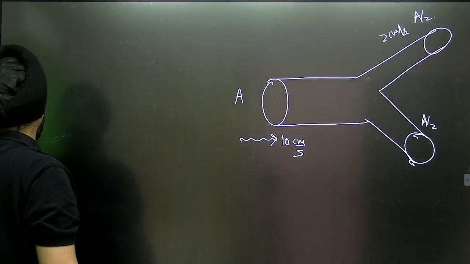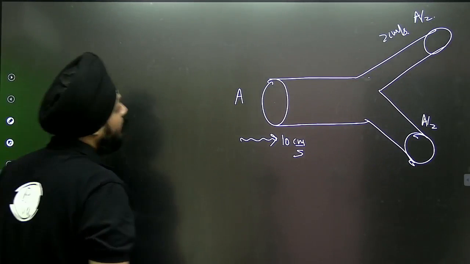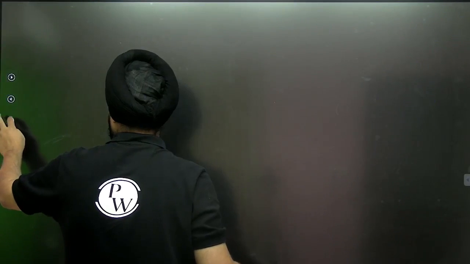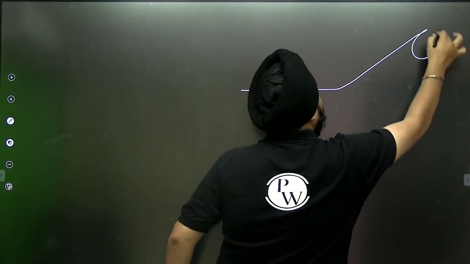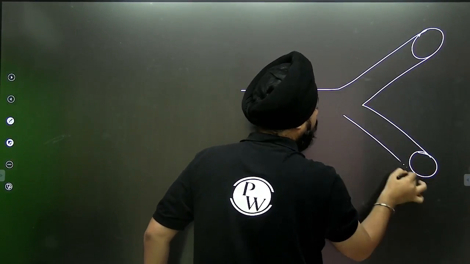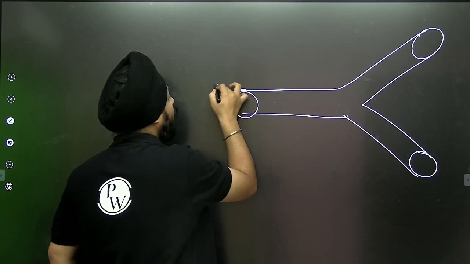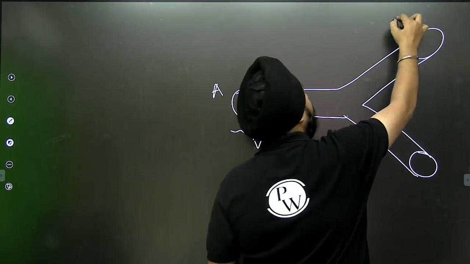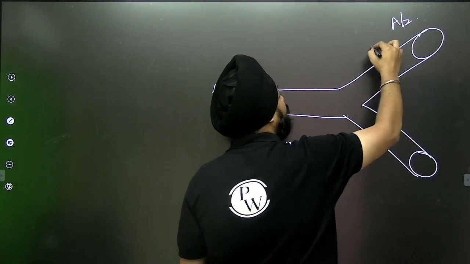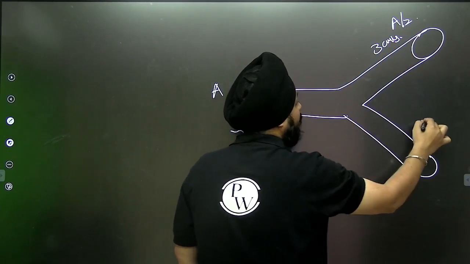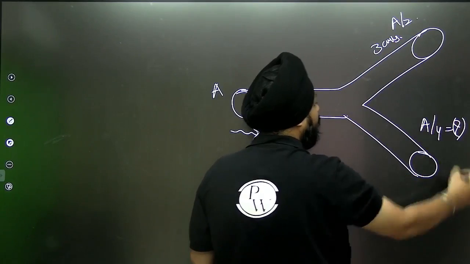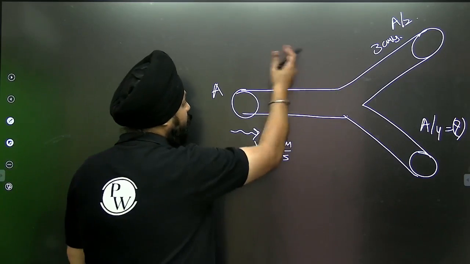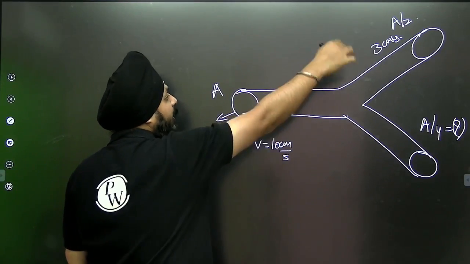Let's change this stuff. I'm sorry, again I'm writing this question. Suppose this area of cross section is A, the velocity of the fluid is 10 centimeter per second. Here the area is A by 2, the velocity, consider it as 3 centimeter per second. Here suppose it is A by 4. What will be the speed of the fluid? Again we are using the equation of continuity. This will be the entrance point and these two are the leaving.